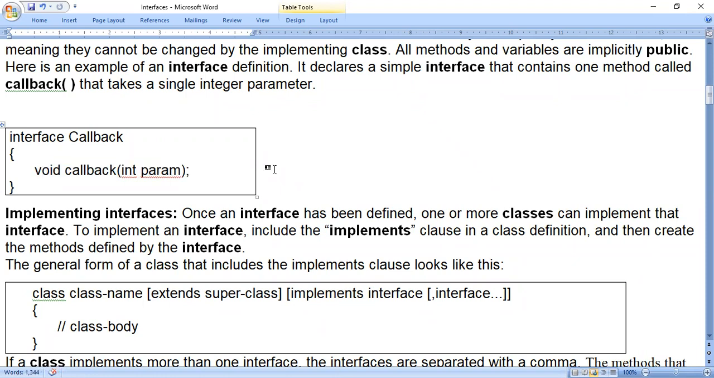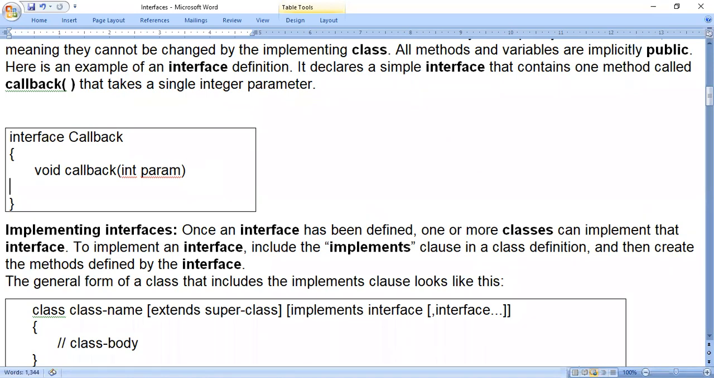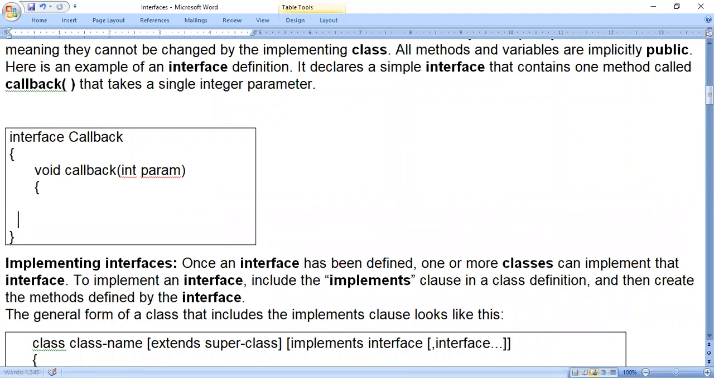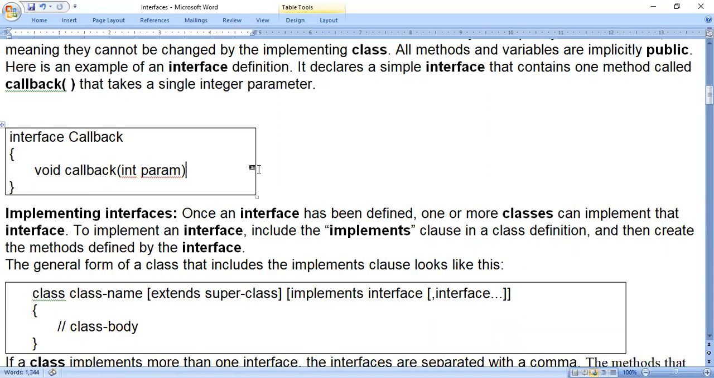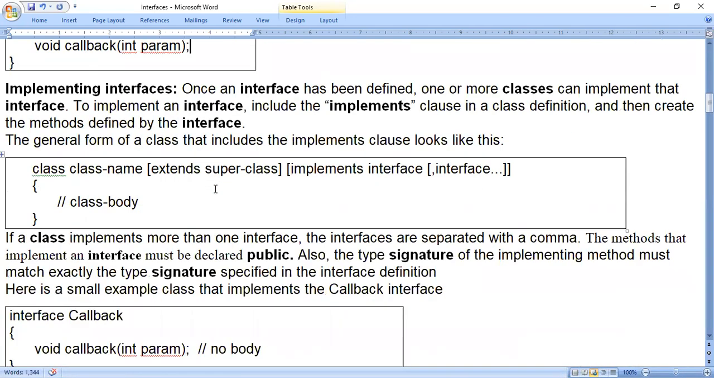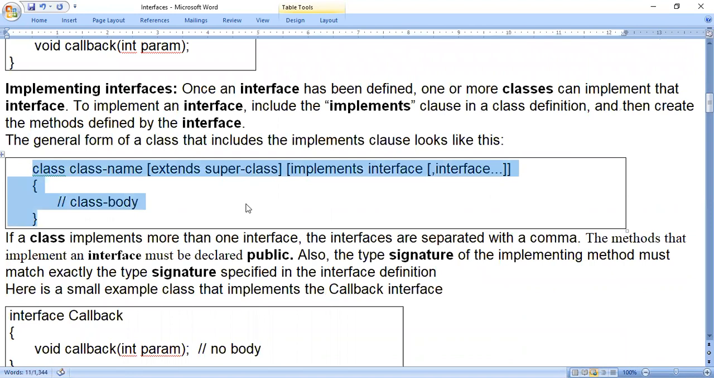Implement means, in another class, you write the function prototype, and then write opening brace, then the code, then close brace. This is called implementation. But implementation is not done in interfaces. Only the prototype will be present in an interface. So for that purpose, we go for the implementation concept. Implementation is done in a class. Wherever we write an interface, we have to write a class to implement that interface. This is how we will implement the interface.